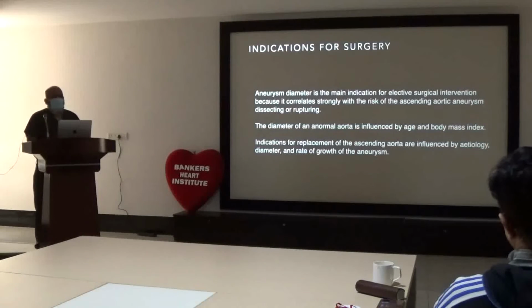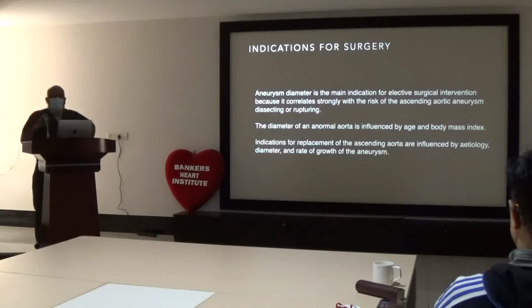So, indication for surgery: after reading all these articles, I came to this conclusion. Aneurysm diameter is the main indicator for elective surgical intervention, because it correlates strongly with the risk of ascending aortic aneurysm dissection or rupture. The diameter of the abnormal aorta is influenced by age and body mass index. Indication for replacement of the ascending aorta is influenced by etiology, diameter and rate of growth of the aneurysm.